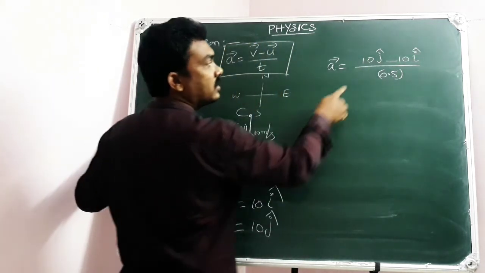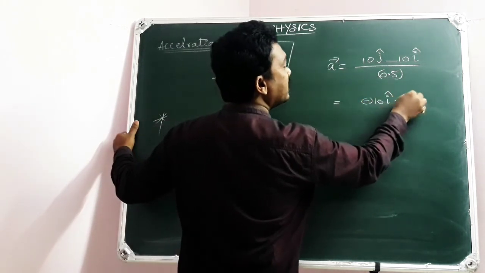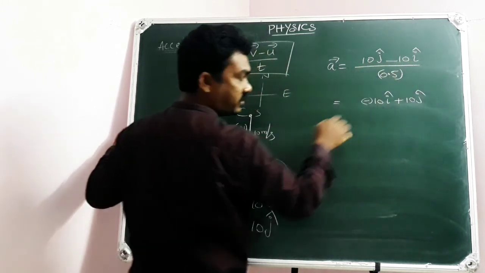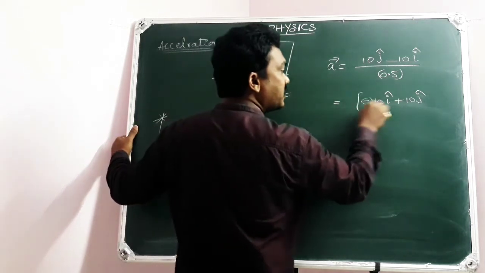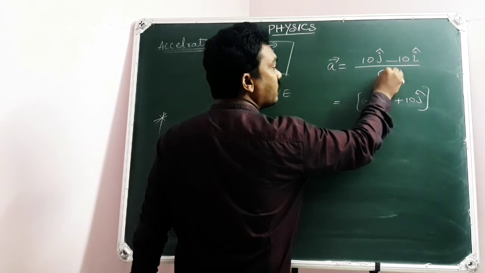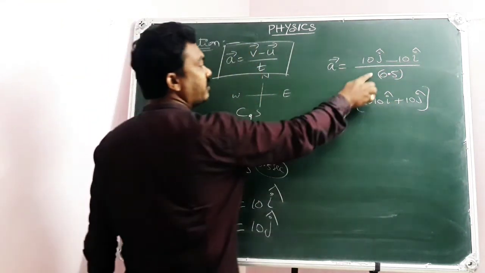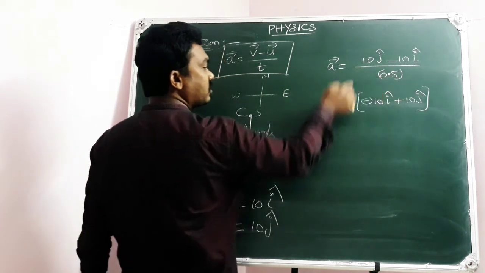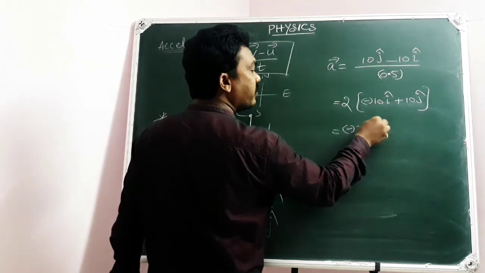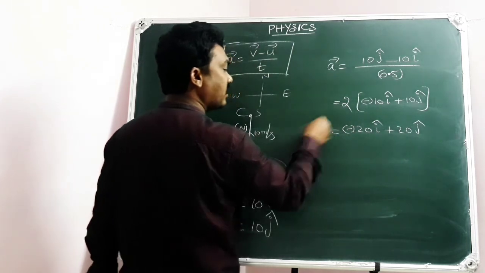This is equal to minus 10 i cap plus 10 j cap. Let me write it as 10 j minus 10 i first, into here denominator 0.5. 0.5 can be written as 1 by 2. That 2 goes to the numerator. This is equal to minus 20 i cap plus 20 j cap, which is the acceleration vector.